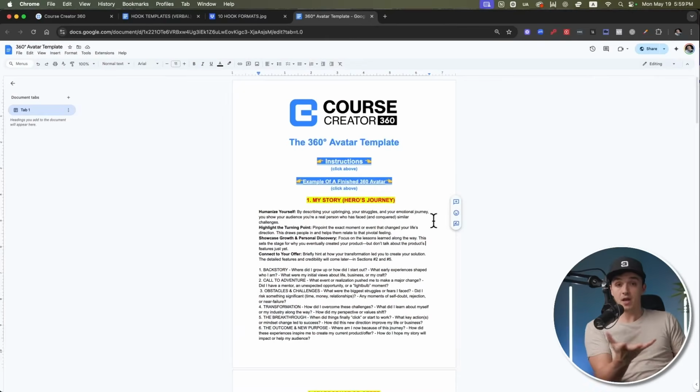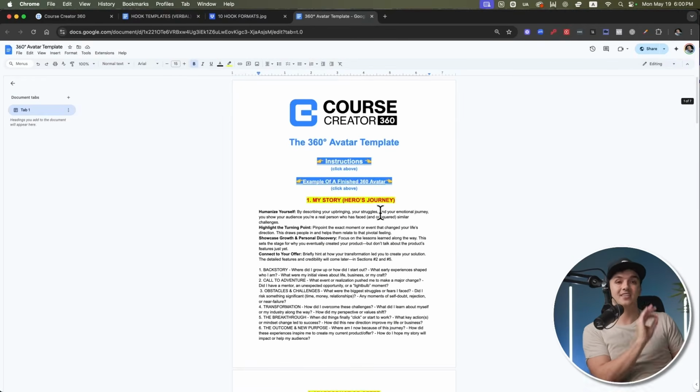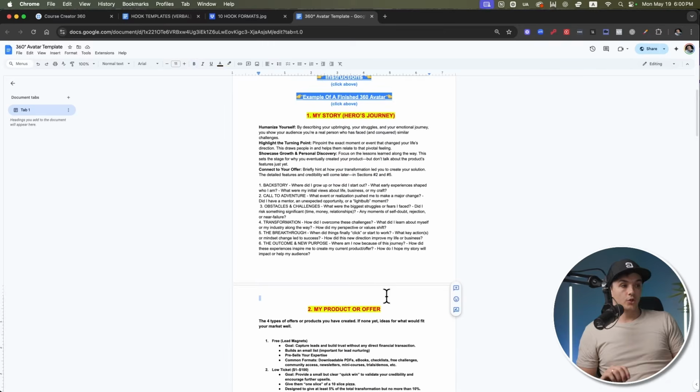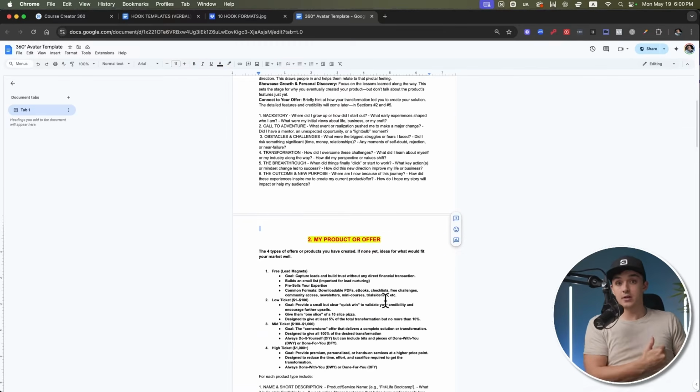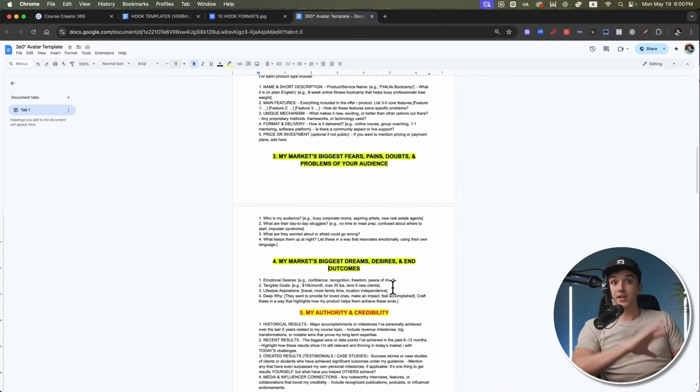This is the template I've made for you to follow. This contains 15 of the most important data points that AI needs to know about your markets to be able to write laser targeted copy for you. Things like your story, right? AI can't make up a story for you. Your product and your offer. What prices are you selling things at? What's your overall offer? Your market's biggest fears, pain points, their doubts, their biggest dreams, desires.